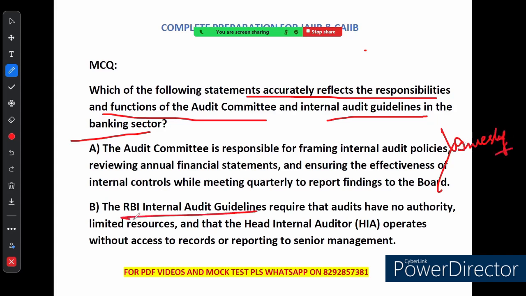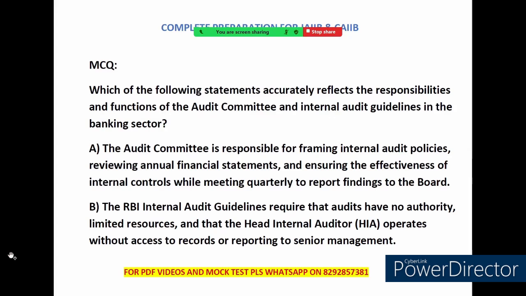Option B says that RBI internal audit guidelines require that audit have no authority, limited resources, and the head of internal audit operate without access to records or reporting to senior management. This is completely wrong, right? Because it misrepresents the audit guidelines. This is completely wrong. Option B is wrong.